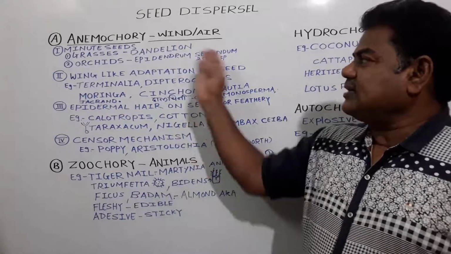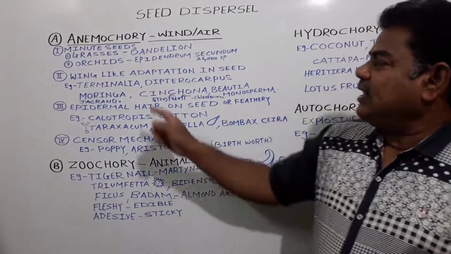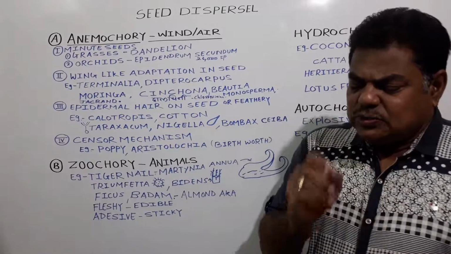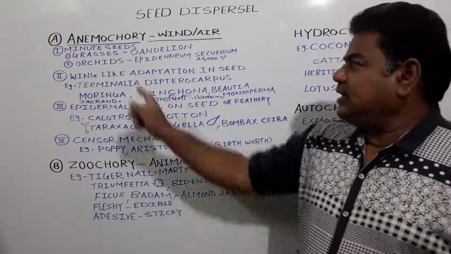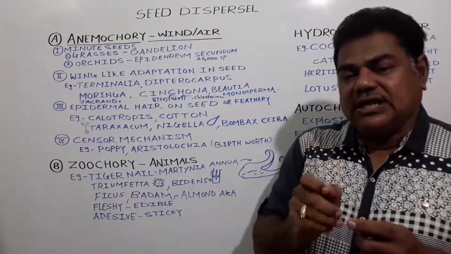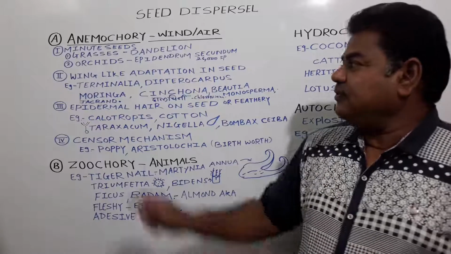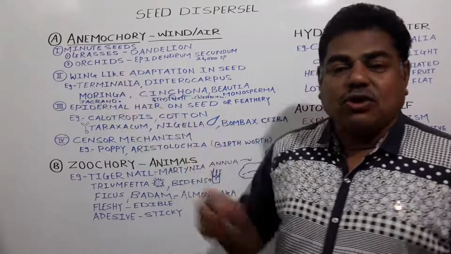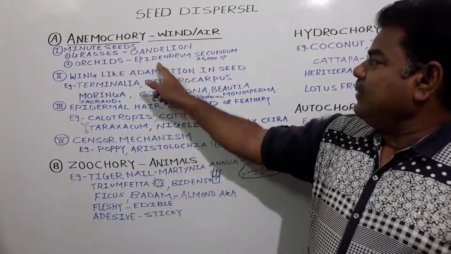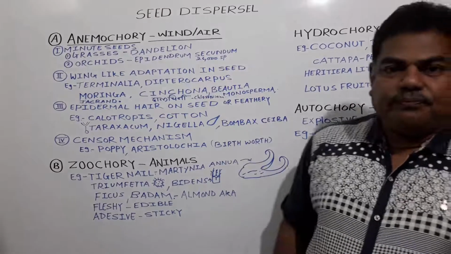Grasses produce minute seeds. In the case of orchids, the seeds are very small, minute in nature. The seeds are so minute that we call them the smallest seeds in nature, present in orchids. For example, Epidendrum secundum.